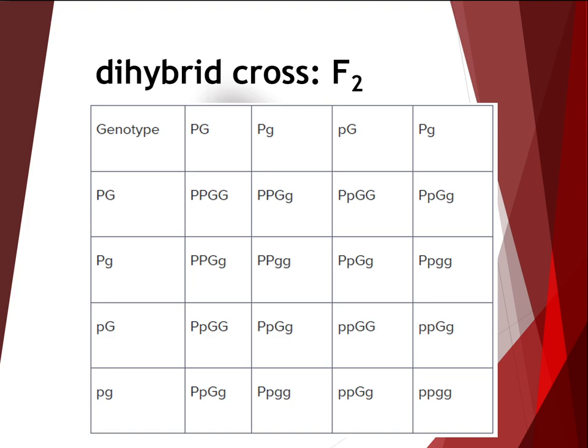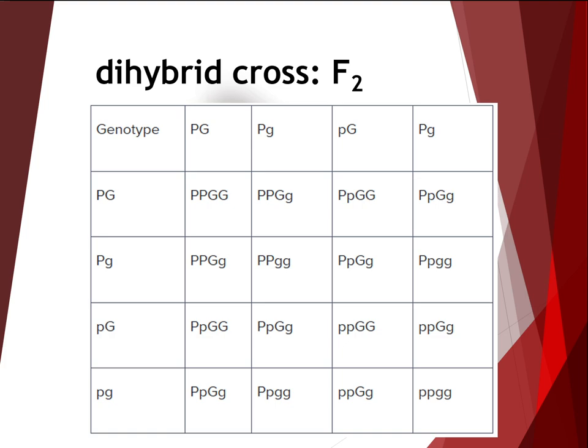Looking closely, we find that out of the 16 individuals, 9 are purple flowered and have green pods, meaning both dominant traits. In addition, 3 are purple flowered with yellow pods, meaning one dominant is expressed and the other recessive trait is expressed. Another 3 are white flowered with green pods, meaning the alternative dominant trait is expressed and the other recessive trait is expressed. And finally, 1 individual is white flowered with yellow pods, meaning both recessive traits are expressed.